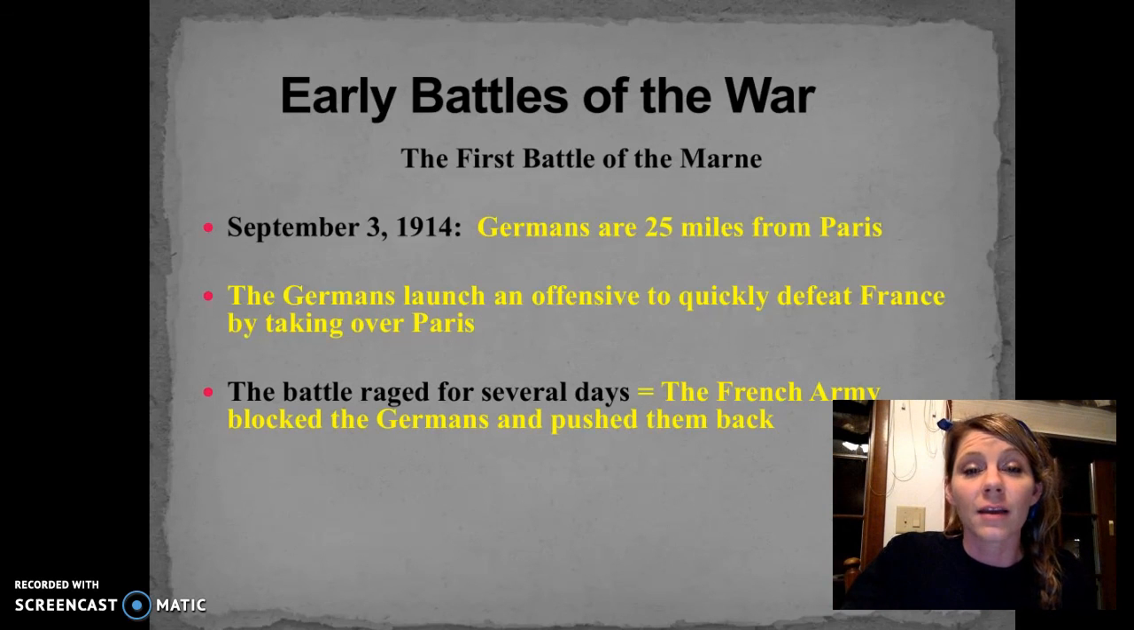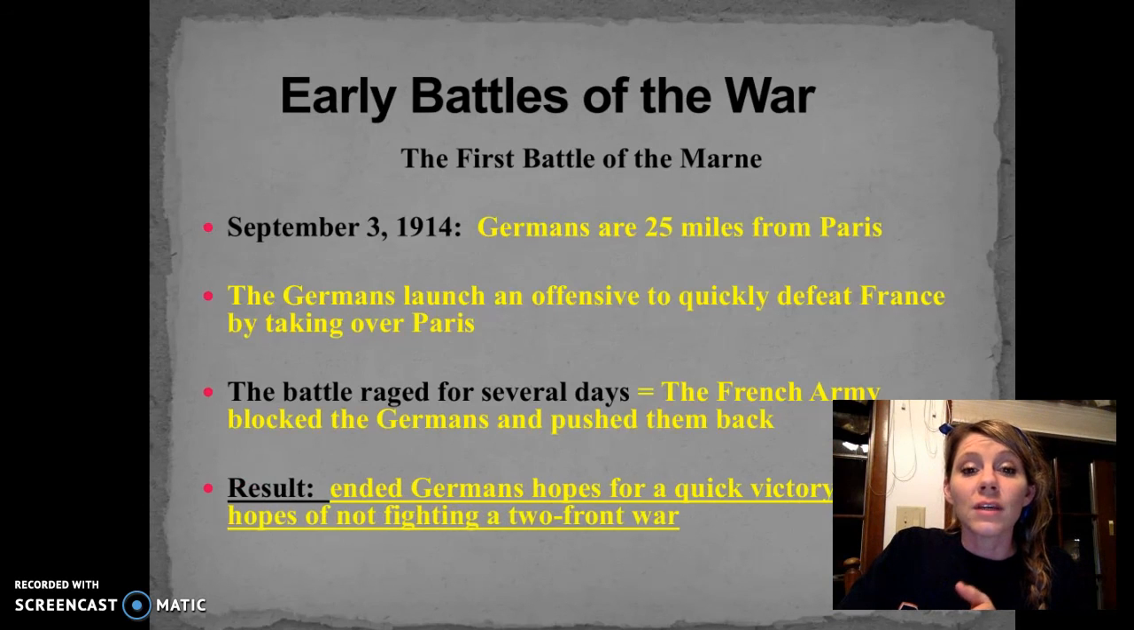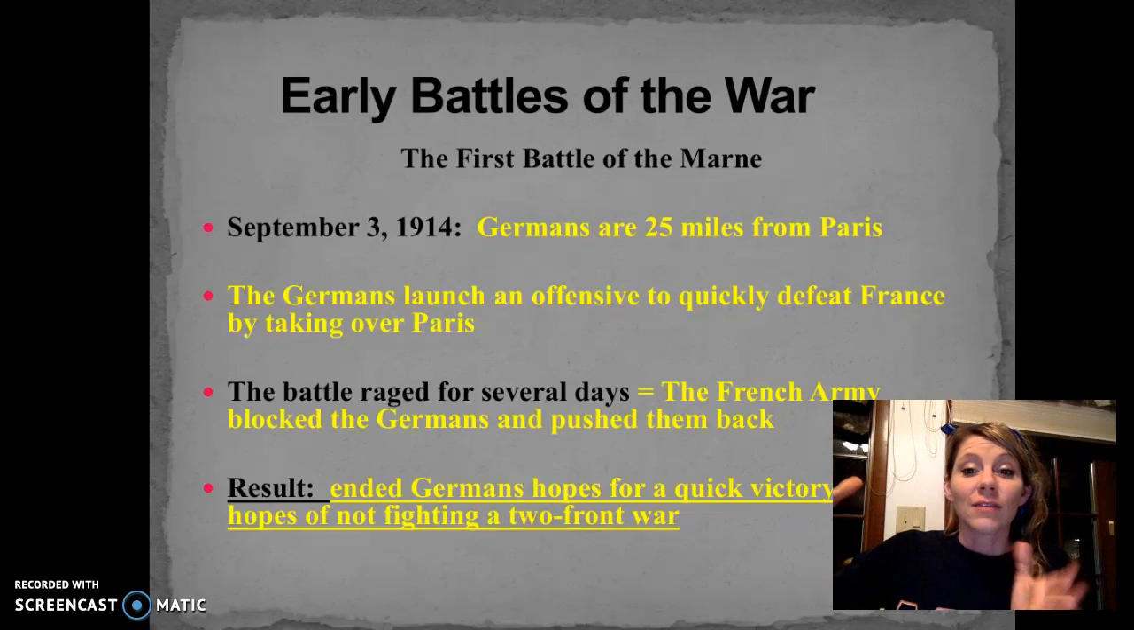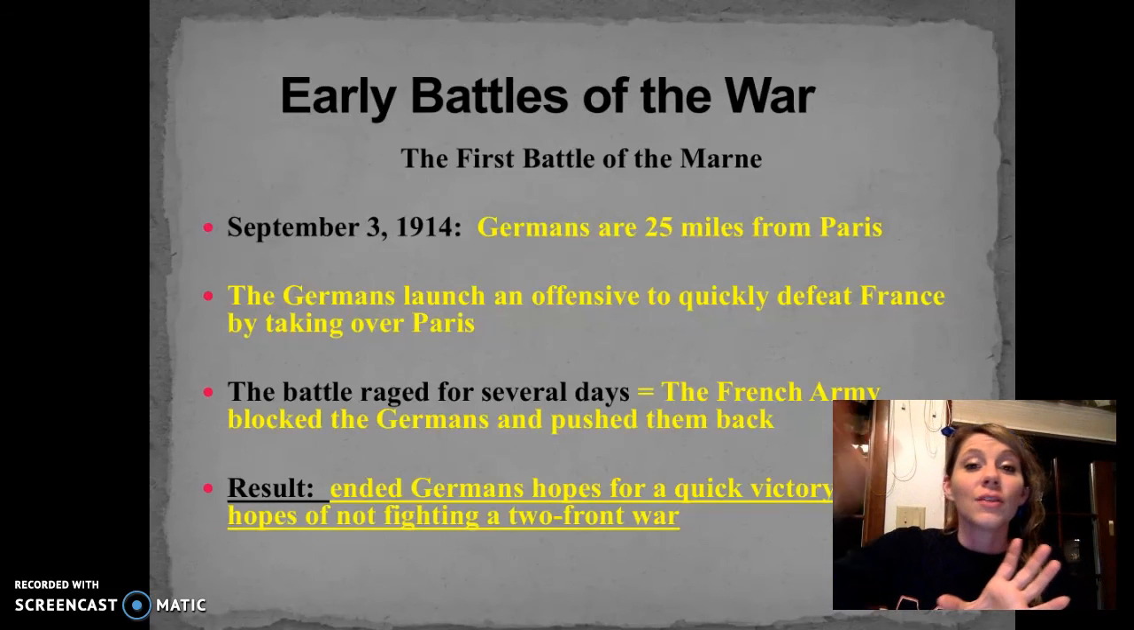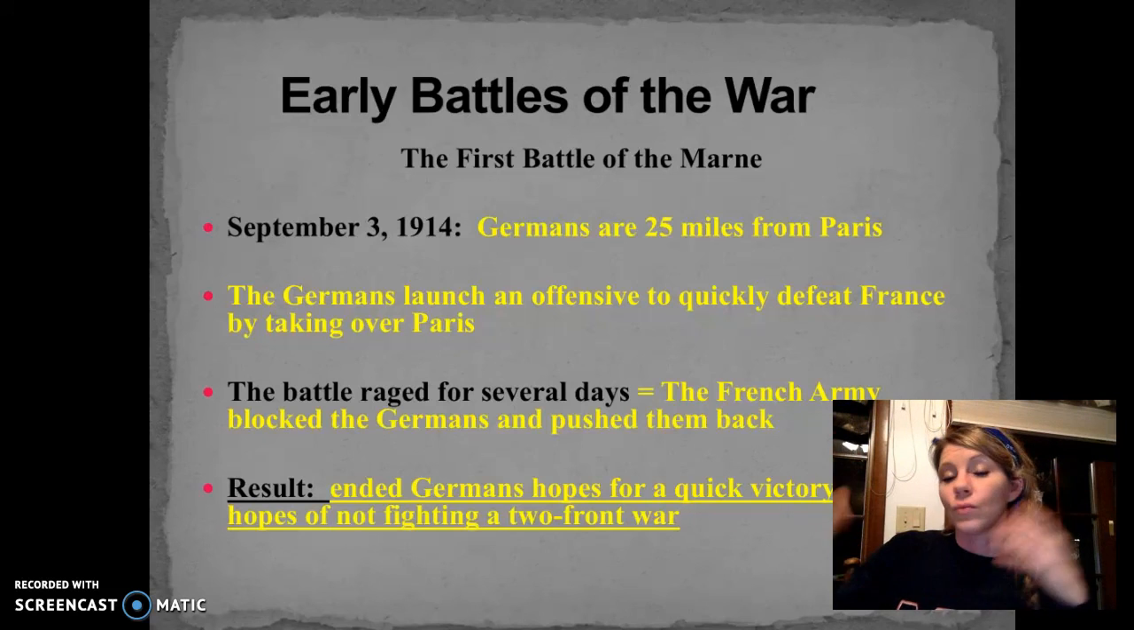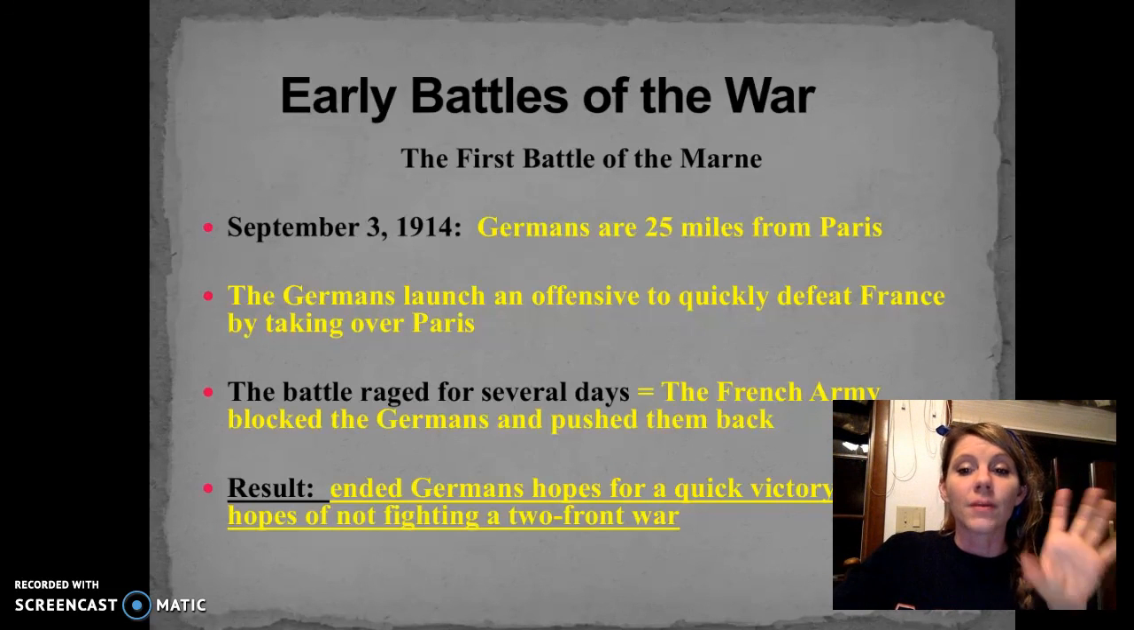Once the Germans are pushed back, they're going to realize that this Schlieffen plan, the avoidance of the two-front war, is not going to happen. They're not going to be able to do that, because once they're pushed back, Russia's going to be coming from the east. If they leave all their military there, the German capital will be taken over. So once they're pushed back, they're going to have to regroup, split their army up, and fight the two-front war.